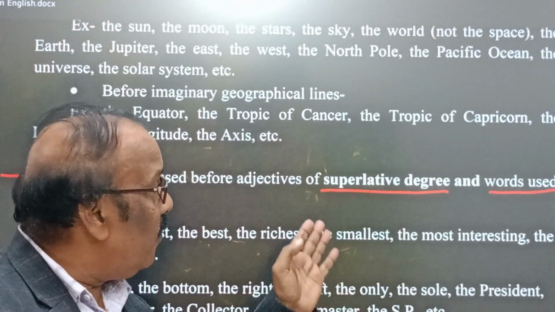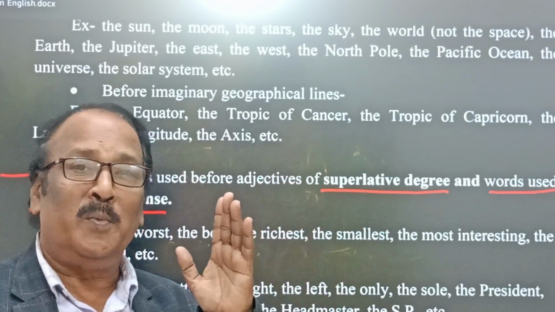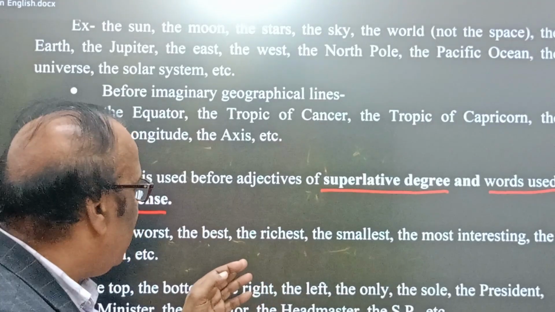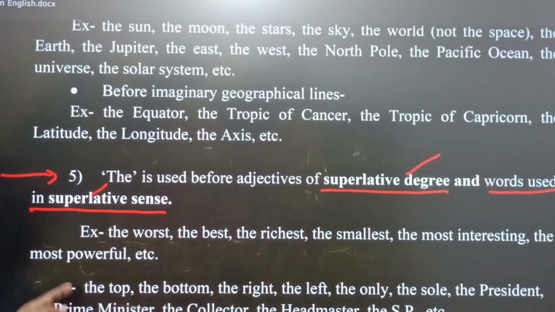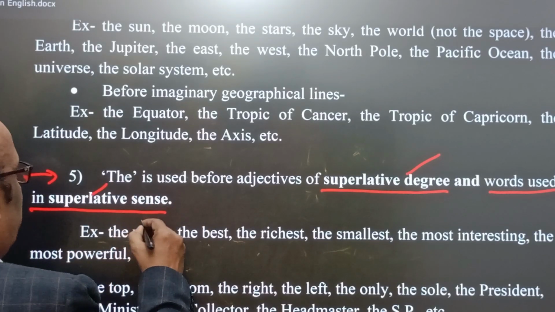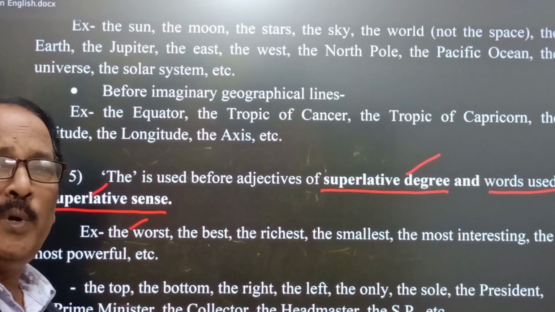We have 3 degrees: positive degree, comparative degree, and superlative degree. Whenever an adjective is in superlative degree, the first set of examples we find: the worst. This is the worst news I have ever heard.